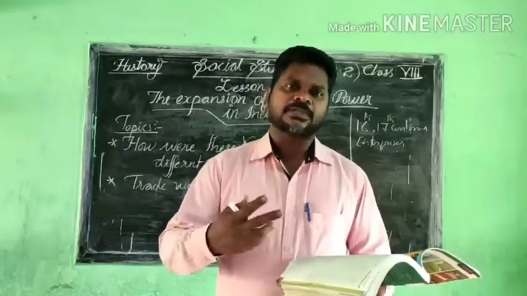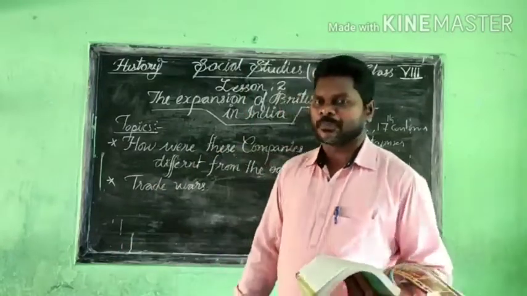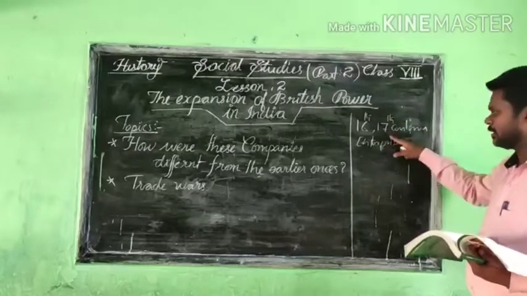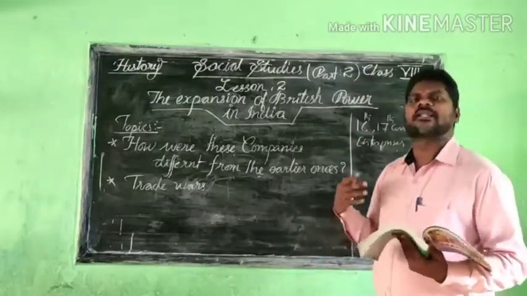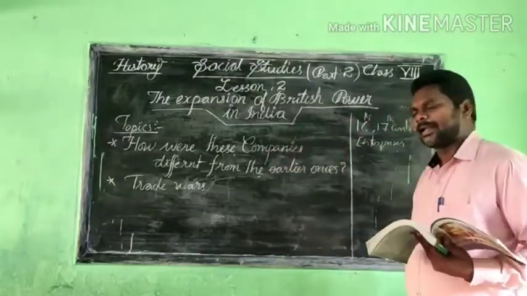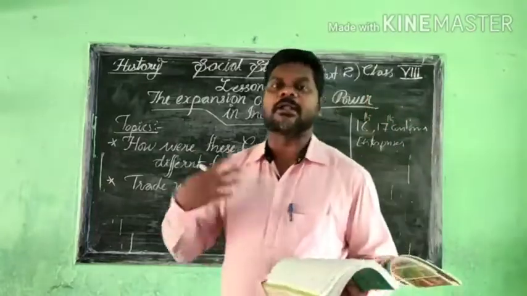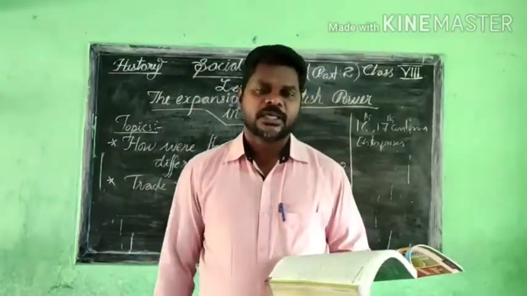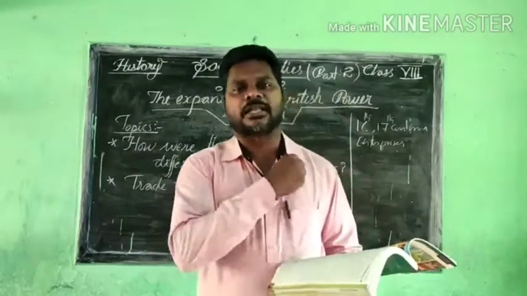The French companies and English East India Company were just like enterprises in their own Europe, and after that they came to India. Then they wanted to develop their enterprises into a very big trade or business, and for that purpose their own government tried to support these enterprises.